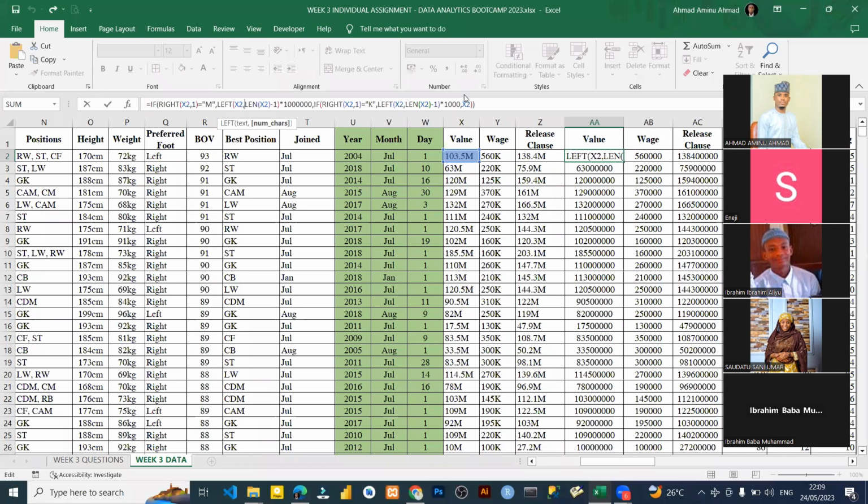We are only multiplying the K and M, that is for the thousands and for the millions. Okay, you need to study this from now till tomorrow because this is our today's class.